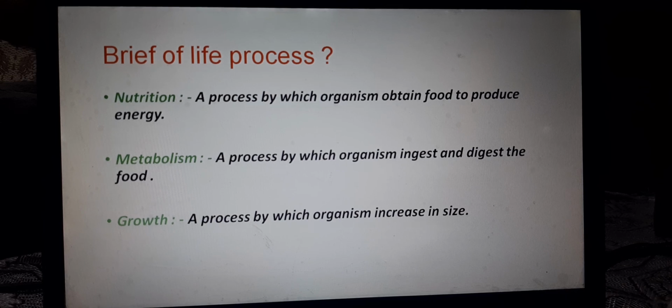Only living things can increase in size because of growth. Non-living things cannot grow or increase in size because growth is not found in them.